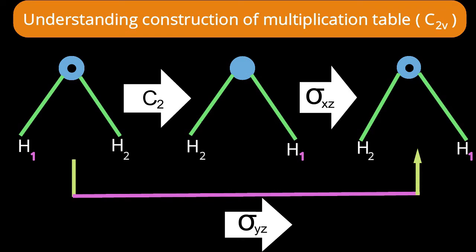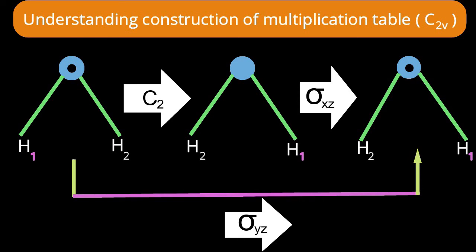Is this the structure represented on the right side? Yes. Therefore I can say the resultant structure of multiplication of C2 and sigma xz can be produced by a single operation, sigma yz. Therefore we can say C2 into sigma xz is equal to sigma yz.